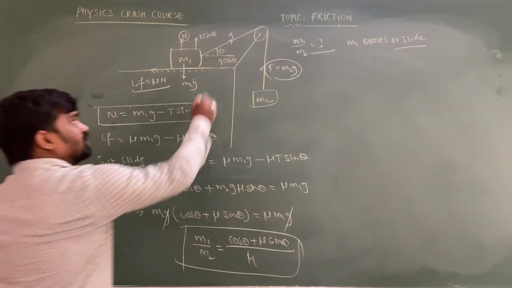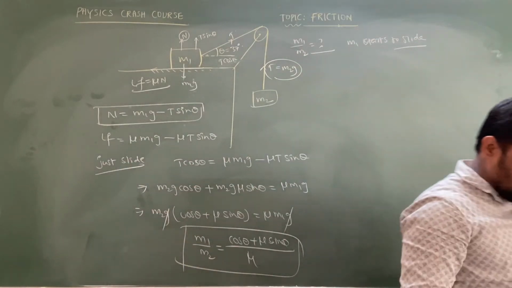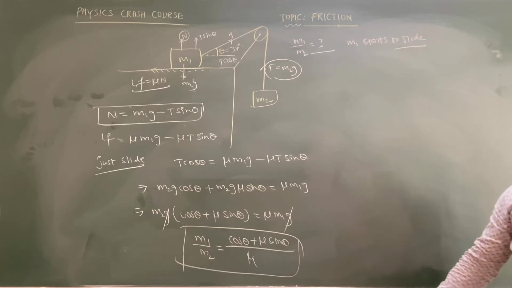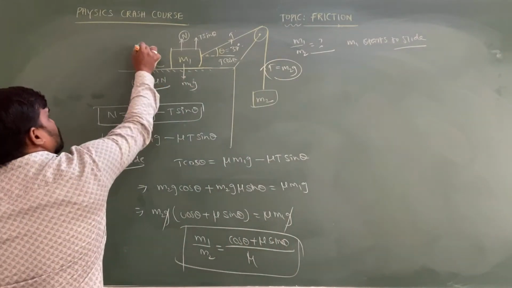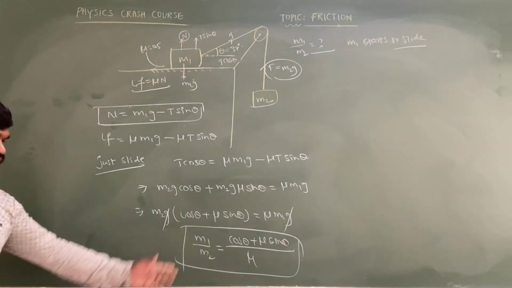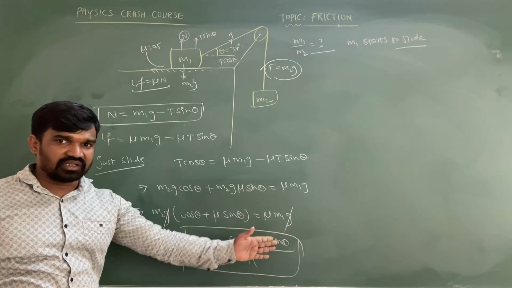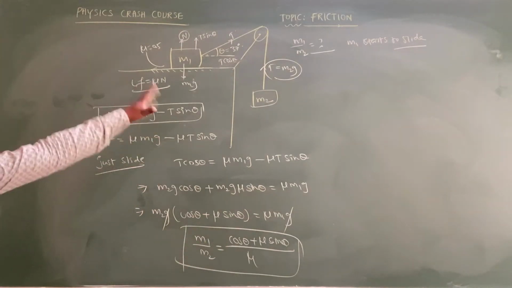Suppose they are giving that the angle the string is making is equal to 37 degrees, and another important known value required is mu equal to 0.5. Let us take mu equal to 0.5 and the angle equal to 37 degrees. What is the value of cos 37 plus 0.5 into sin 37, by 0.5? If you substitute the values, you can get the answer for m1 by m2.